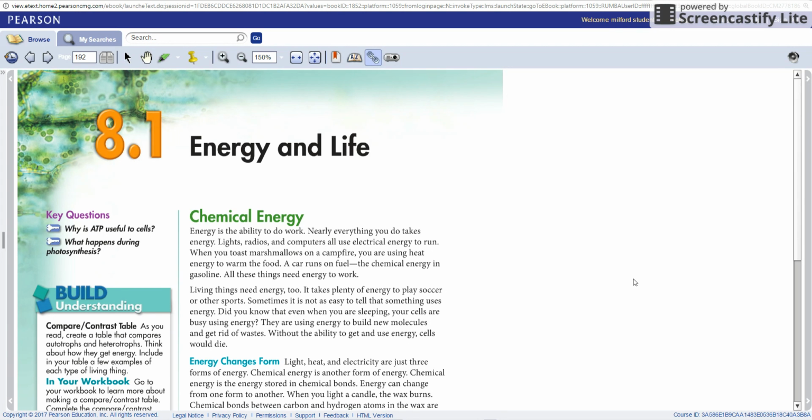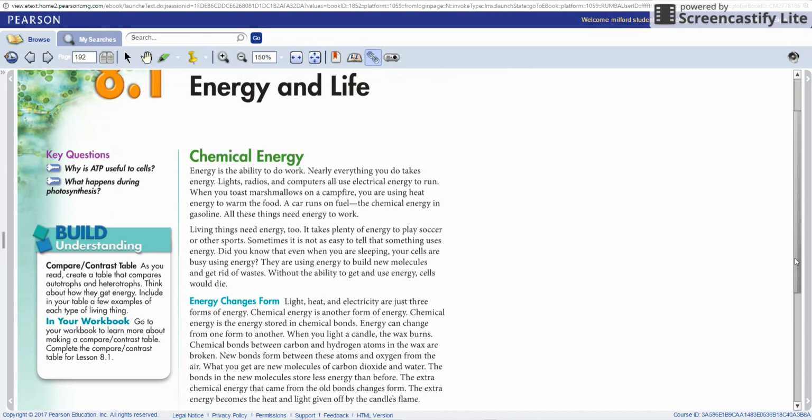Living things need energy too. It takes plenty of energy to play soccer or other sports. Sometimes it is not as easy to tell that something uses energy. Did you know that even when you are sleeping, your cells are busy using energy? They are using energy to build new molecules and get rid of wastes. Without the ability to get and use energy, cells would die.